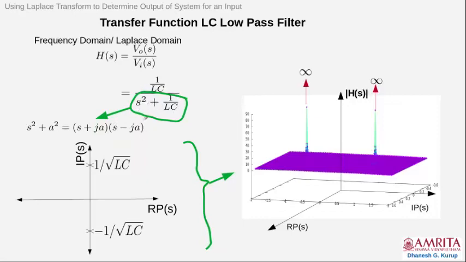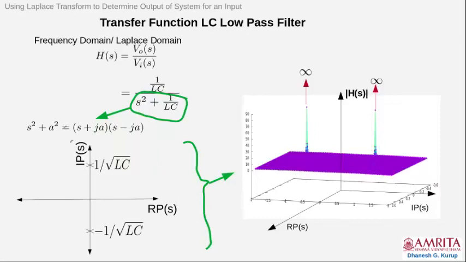Naturally, at certain values of s, the denominator will become zero and the transfer function will go to infinity. Those values are the zeros of this s² + 1/LC, which are +ja and −ja, with a as 1 by square root of LC. So you get two places where it goes to infinity: 1 by square root of LC and minus 1 by square root of LC, along the imaginary axis.